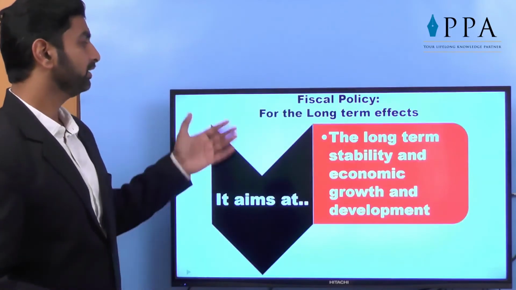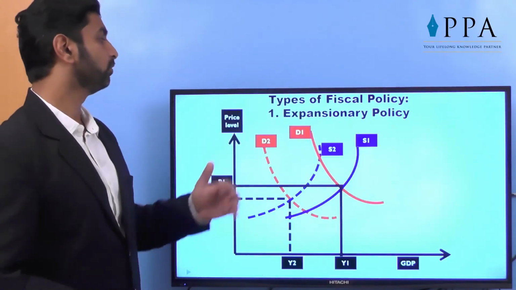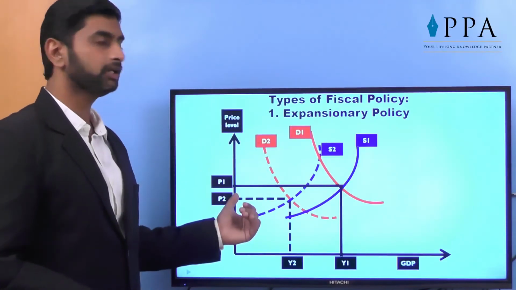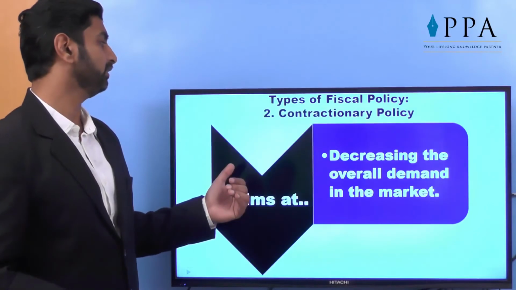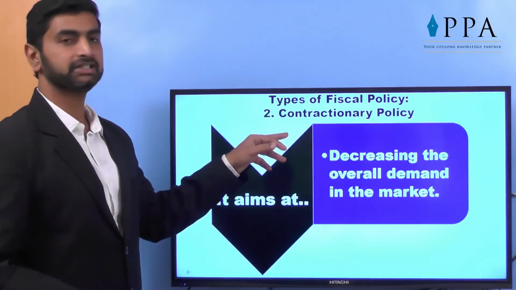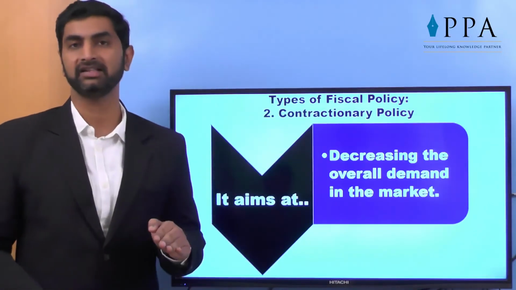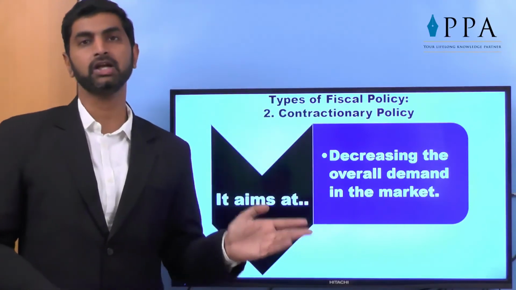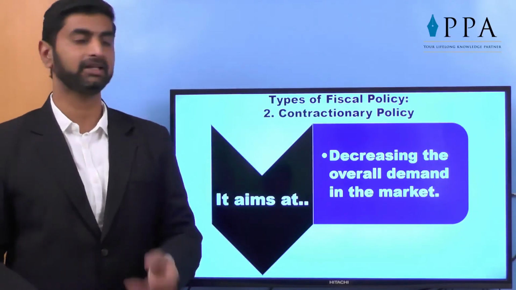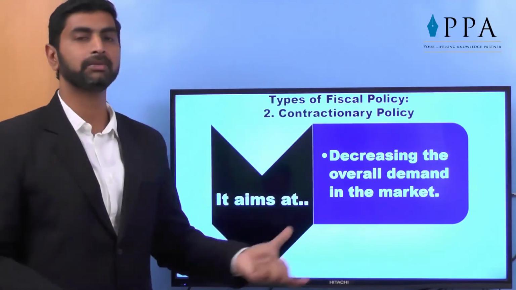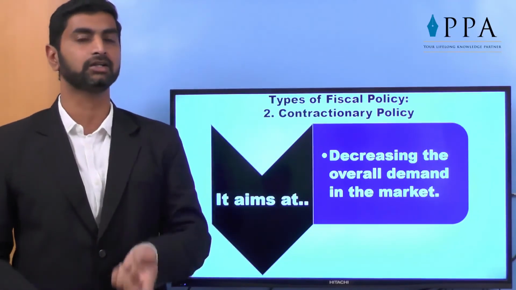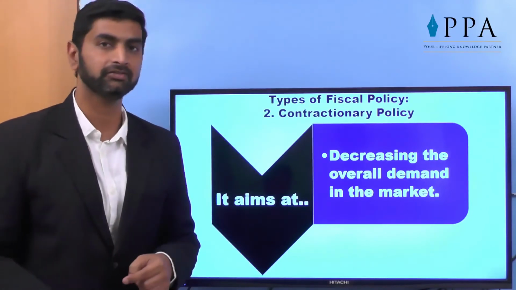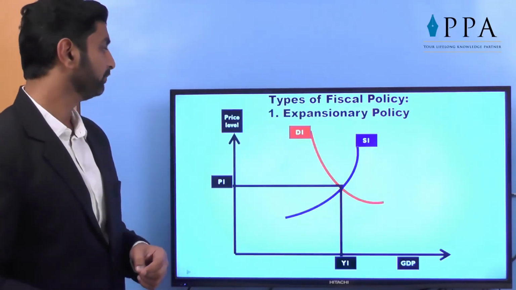So in this way, why is it to be done? So the prices can be cured, and ultimately the aim of contractionary policy is to control the prices. In short, what we can conclude is that by contractionary or by inflationary or increasing prices policy, ultimately the government tries to keep the prices in control, and that is what is called fiscal policy altogether.